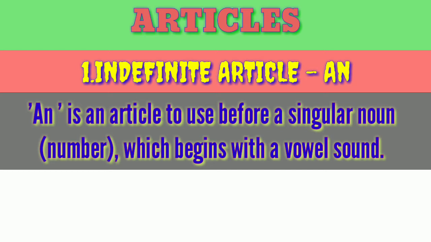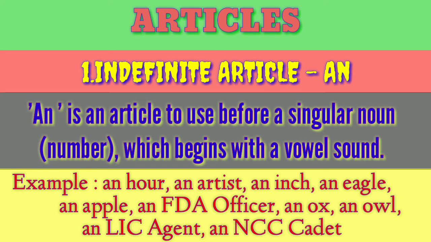So these 5 are vowels. The other 21 are consonants. If you are going to find out the vowels and the vowel sound, you will definitely write the correct article before a noun, that is a singular noun. Now we are going to see the examples for this.